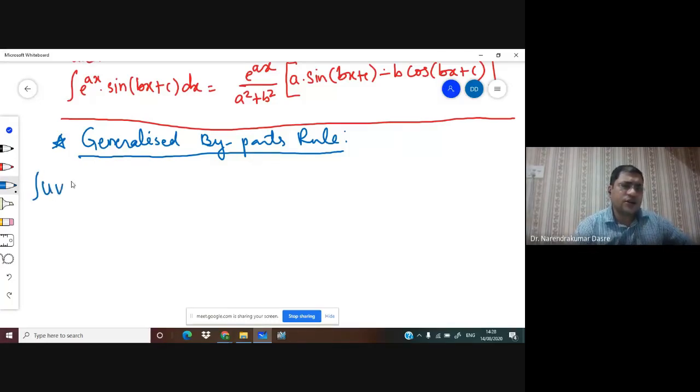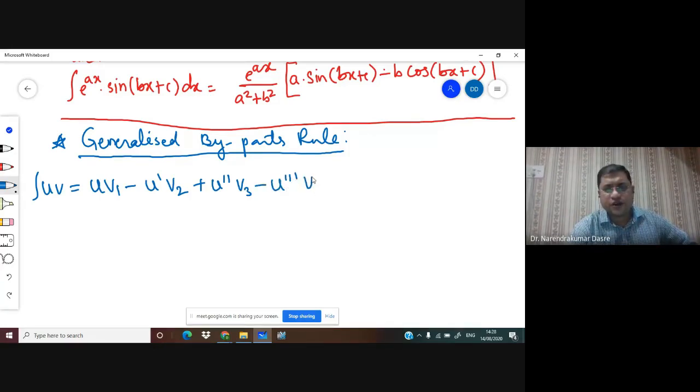Integral of u into v. Suppose u and v are functions of the same variable, then the integration is given as u into the integration of v, minus the derivative of u and again the integration of v, and then plus the derivative of u again and the integration of v, minus again the derivative of u and again the integration of v, and so on.